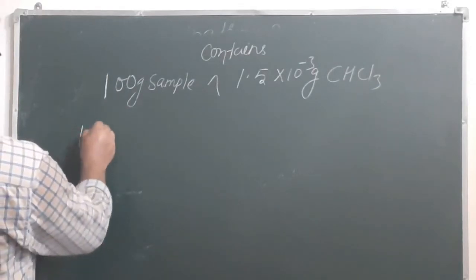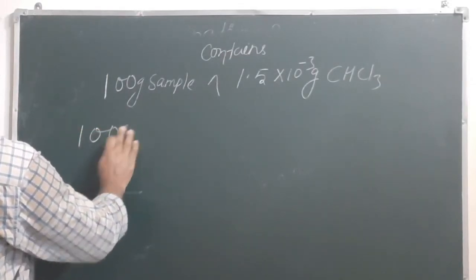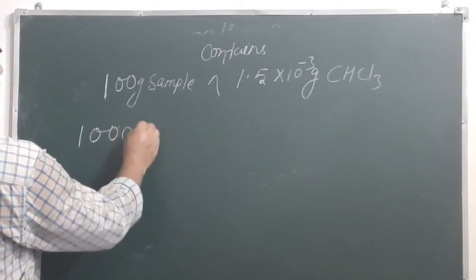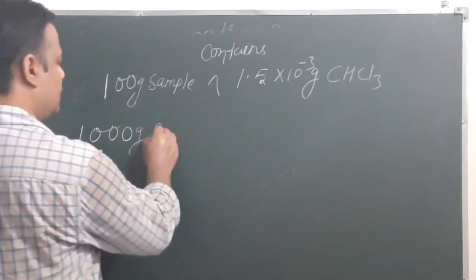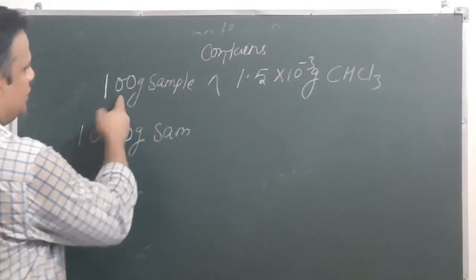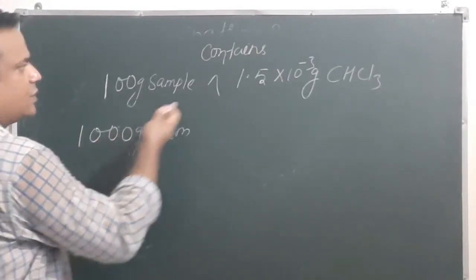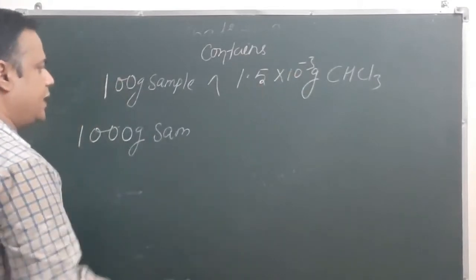So this is in 100 gram. In 1000 gram sample, obviously we are increasing the sample 10 times, so this value will also increase 10 times.